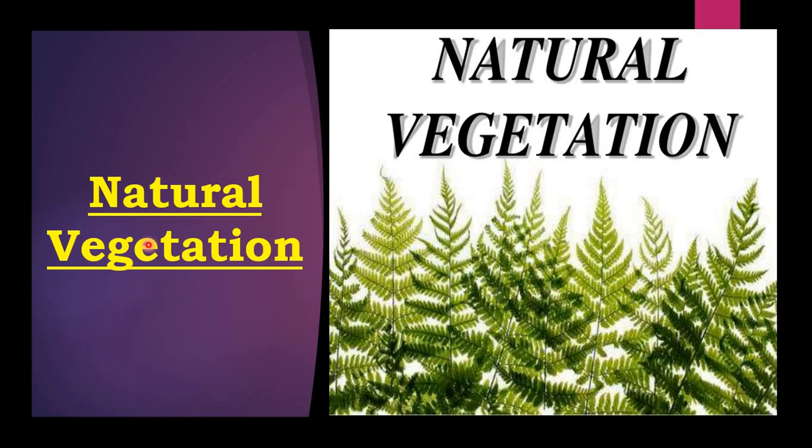It can be our society or places wherever we are staying, or it can be in my place. So we find many types of trees, even plants, small plants or big trees, tall or short. Isn't it, children? So all this is known as natural vegetation.